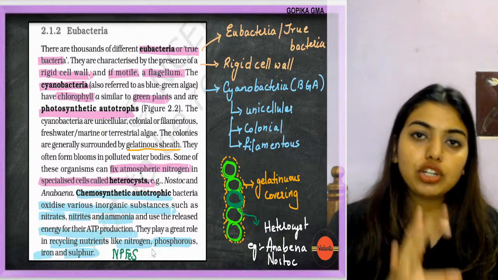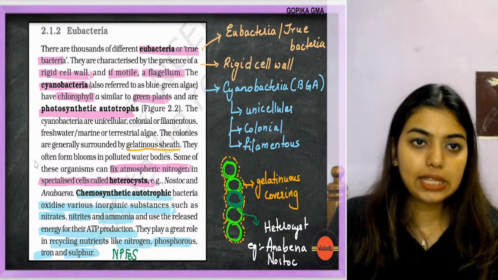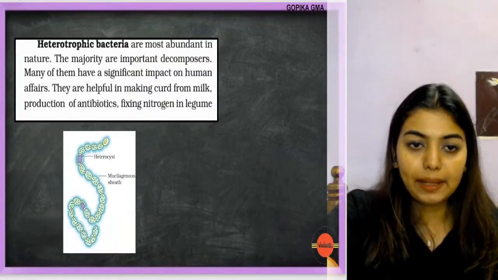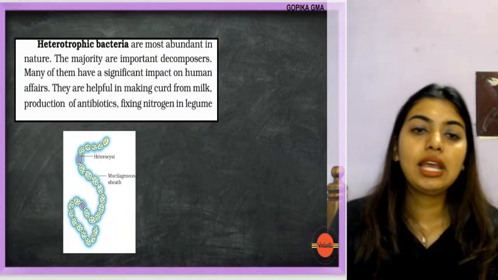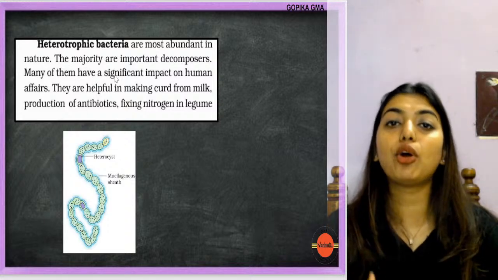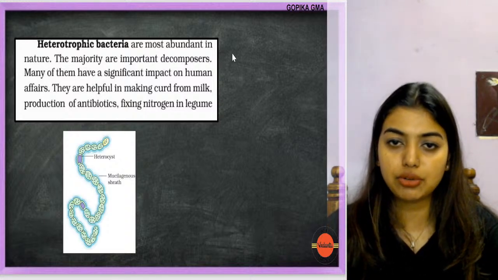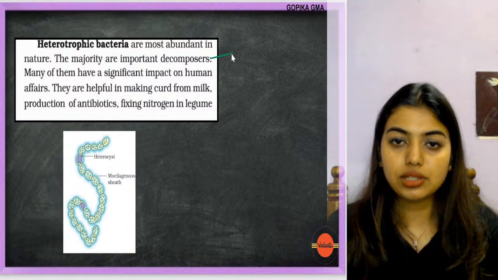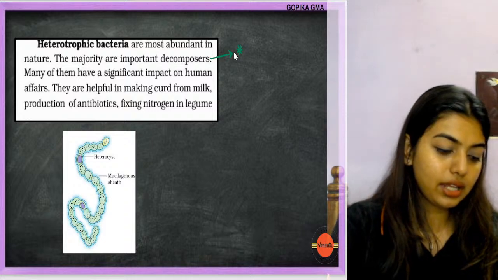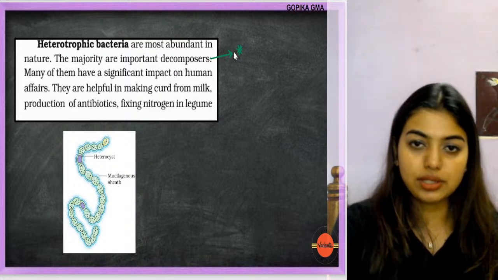So very simple. What and all did we go through? I think I have made a chart here. See here, this is what I told you, colonies. Okay. Now, heterotrophic bacteria are most abundant in nature. The majority are important decomposers. This is an important question. Okay. Important decomposers. Don't forget this.